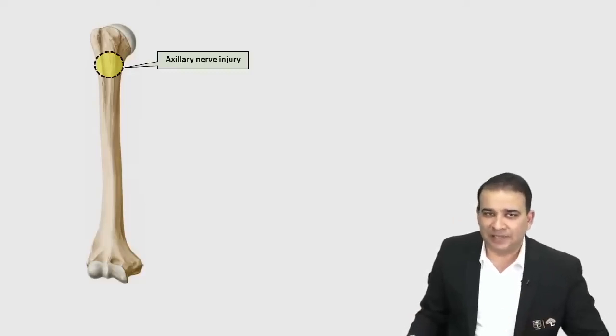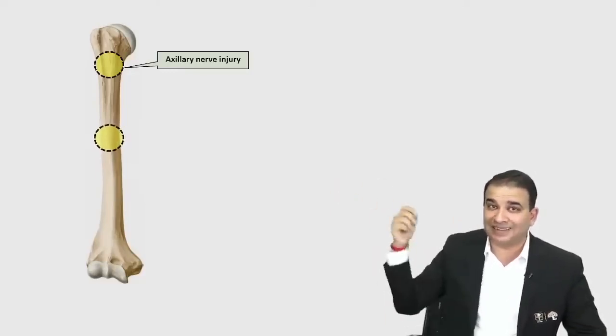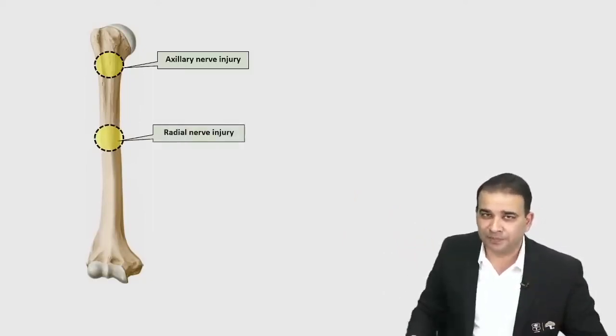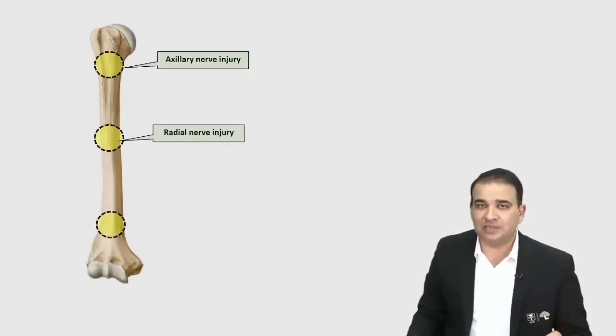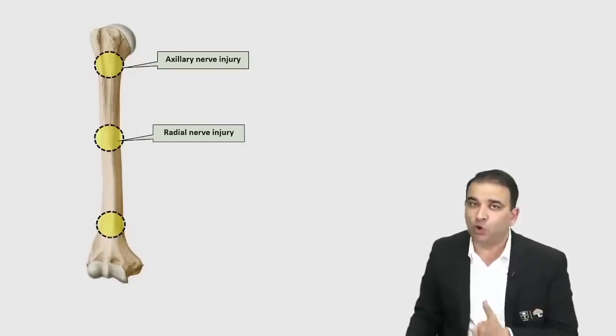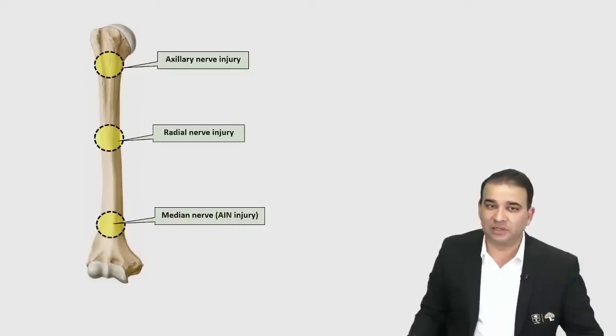Shaft fracture, guys. If there is a humeral shaft fracture, the nerve which is running posterior to the shaft, that is the radial nerve which is running in the spiral groove, is likely to get injured here. If it is a supracondylar fracture, the nerve which is likely to get injured here is a branch of median nerve. Now if median nerve is given and anterior interosseous nerve is given, go with anterior interosseous nerve, guys. Anterior interosseous nerve is the most common nerve to be involved in the supracondylar fracture.